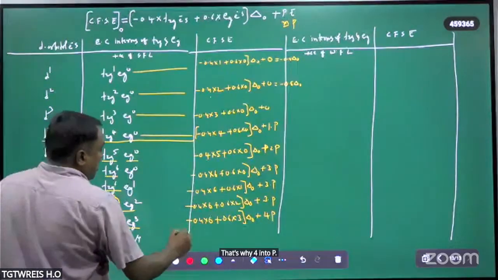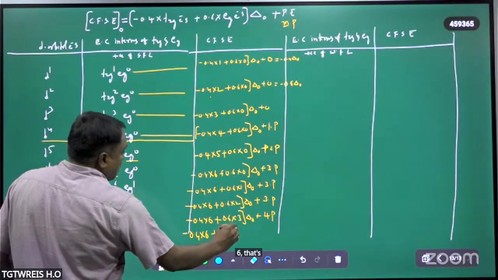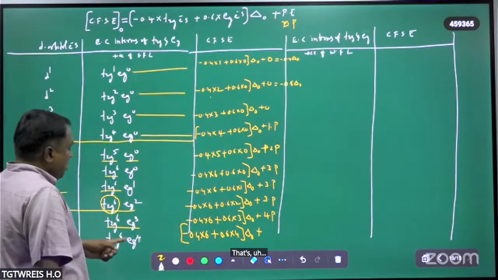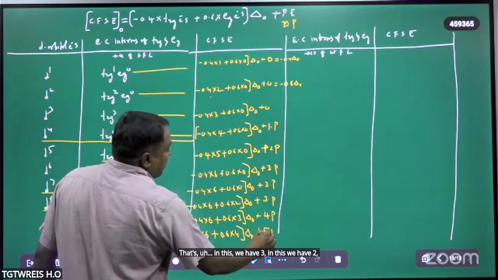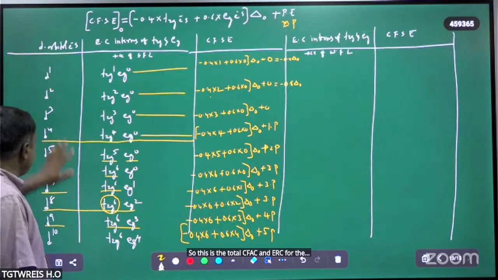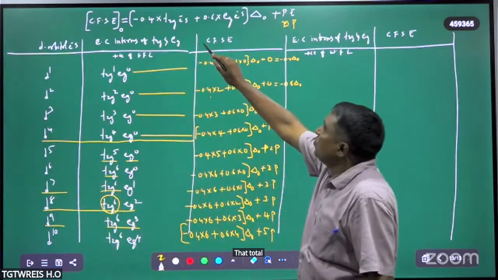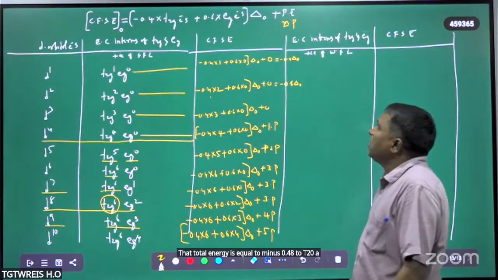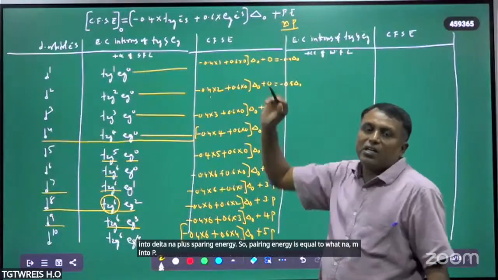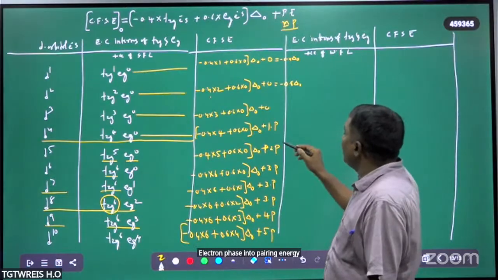In d10 we have minus 0.4 into 6 plus 0.6 into 4 into delta naught, plus in this we have 3 in t2g and 2 in eg paired. Therefore 5P. So this is the total CFSE for d1 to d10. Their total energy is equal to minus 0.4 into t2g electrons plus 0.6 into eg electrons, into delta naught, plus pairing energy. So pairing energy is equal to m into P, where m is the number of electron pairs and P is the pairing energy.